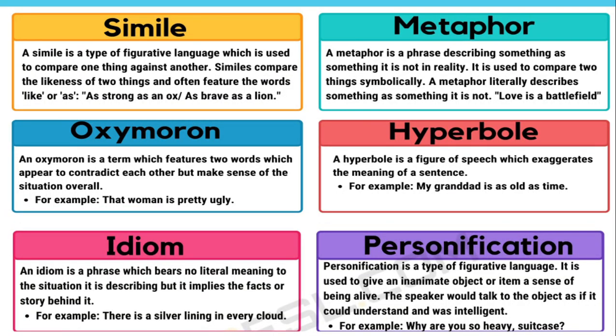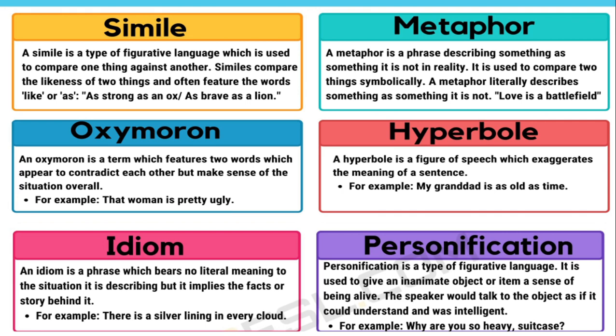There are many figures of speech. Here are a few. Simile. A simile is a type of figurative language which is used to compare one thing against another. Simile compares the likeness of two things and often features the words like or as. Means the words like or as are used to compare two things in a simile. For example, as brave as a lion. We are using as here. So we are comparing someone to be as brave as a lion. We are comparing someone to a lion.